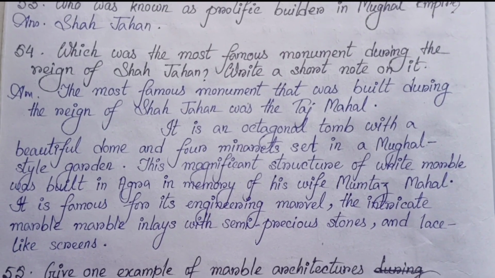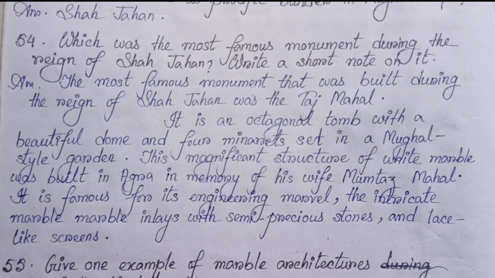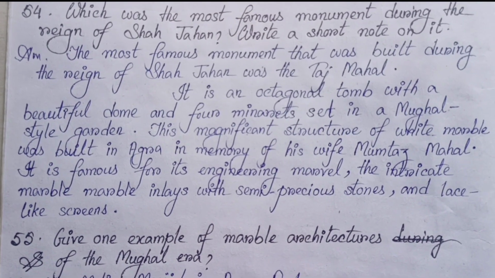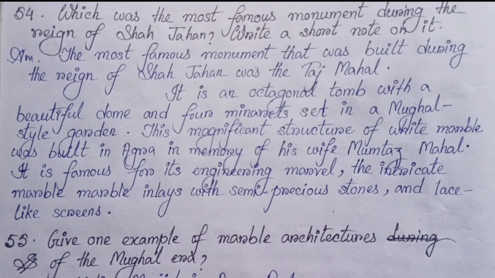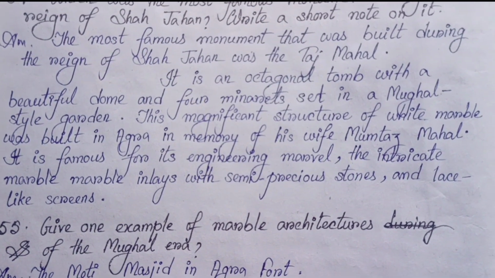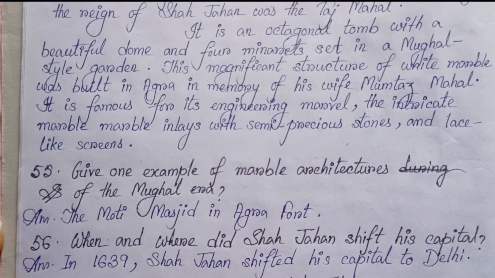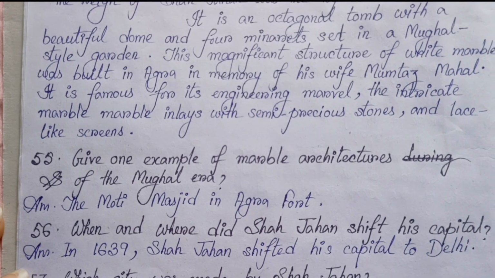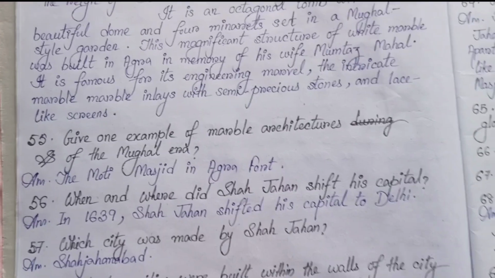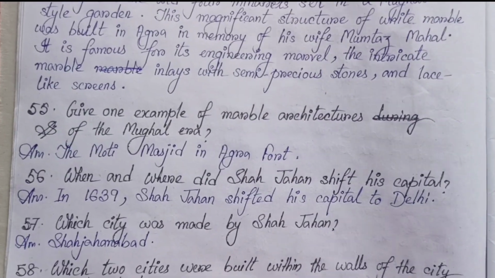54. Which was the most famous monument during the reign of Shah Jahan? Write a short note on it. The most famous monument that was built during the reign of Shah Jahan was the Taj Mahal. It is an octagonal tomb with a beautiful dome and four minarets set in a Mughal style garden. This magnificent structure of white marble was built in Agra in memory of his wife, Mumtaz Mahal. It is famous for its engineering marvel, the intricate marble inlays with semi-precious stones and lace-like screens.